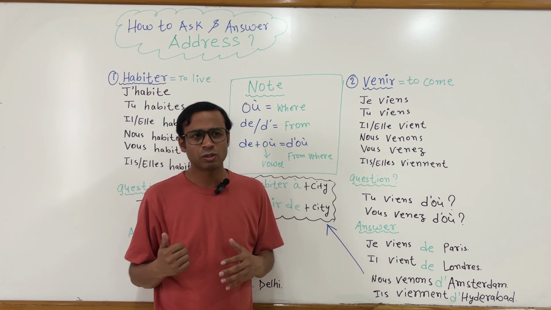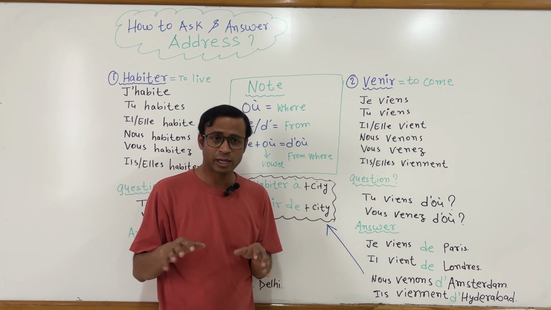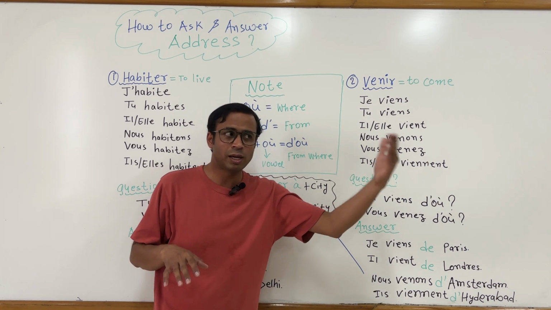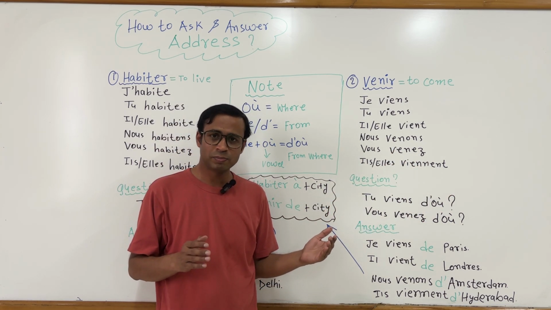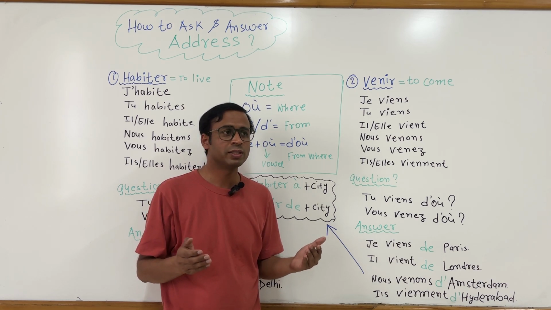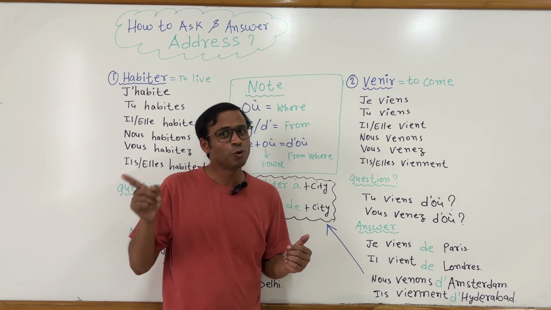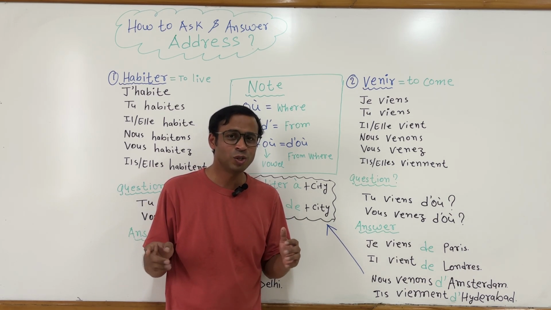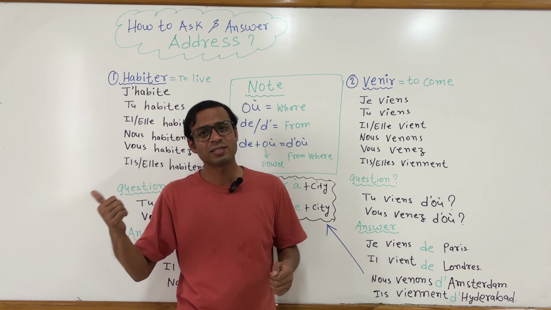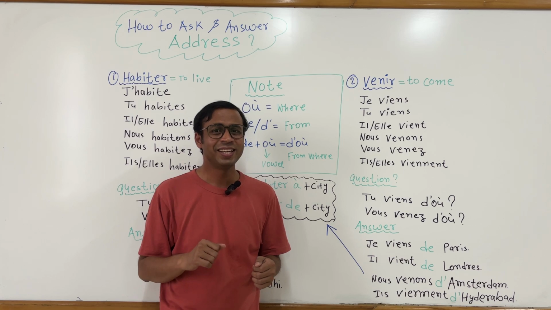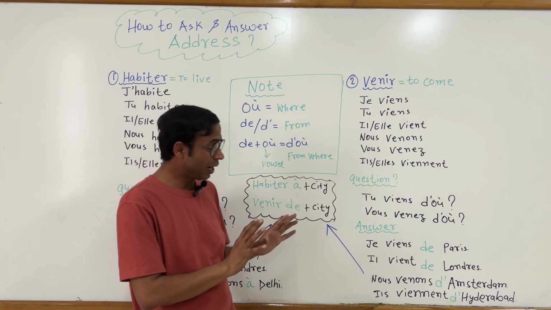Now suppose you are originally from Delhi, and you are staying in Delhi, but for some work you go to Paris, and somebody asks you, hello mister, where do you live? You will say, I live in Paris, j'habite à Paris. But originally you are from Delhi. So if somebody asks you, okay fine, you are living in Paris, but where are you from? Then you have to say, I come from Delhi. Okay. So this is what we have to learn here.